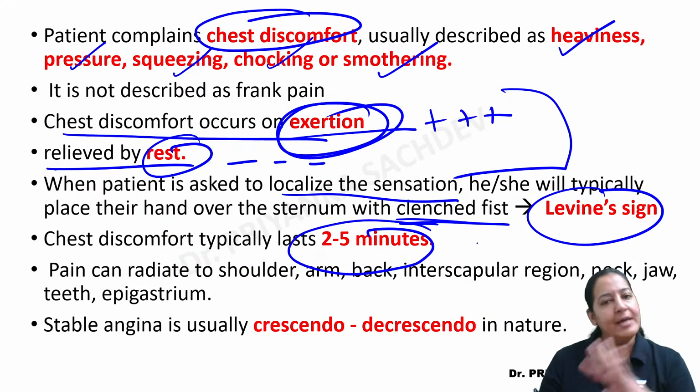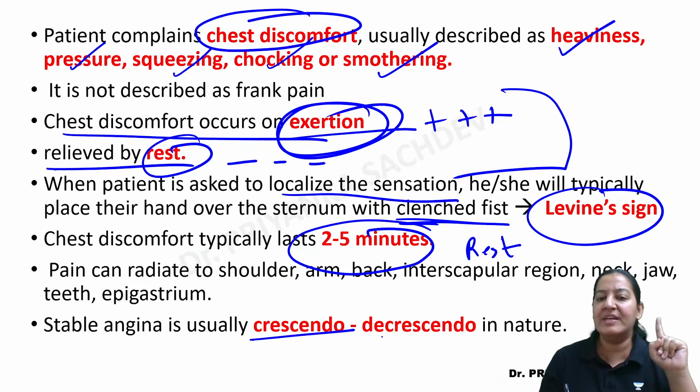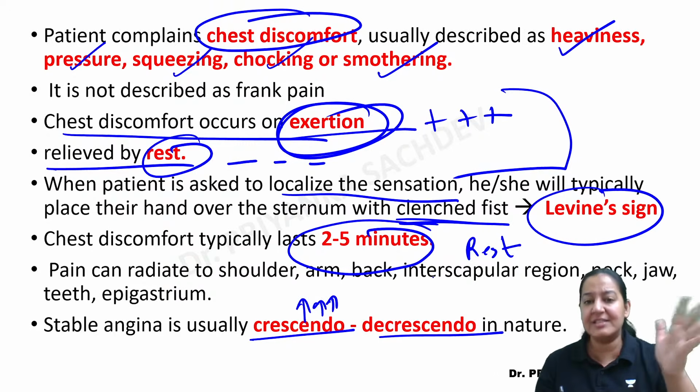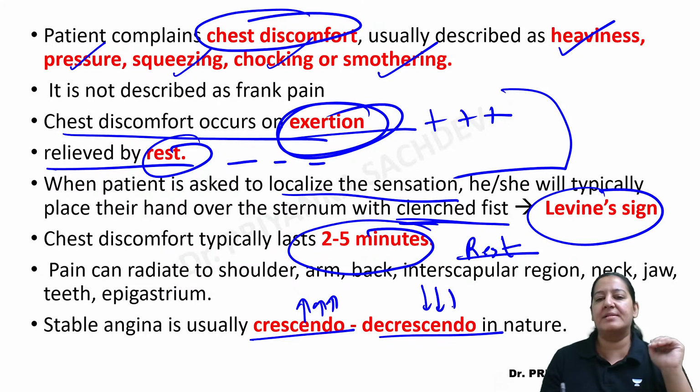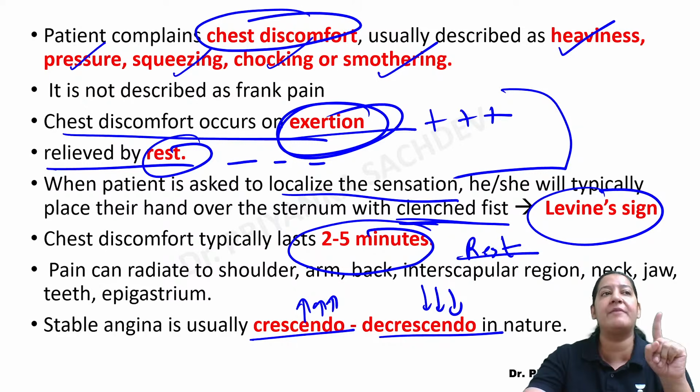After 2 to 5 minutes, the pain disappears because the patient is taking rest, right? And it is crescendo, decrescendo in nature. So first pain increases in intensity, and then once the patient is on rest, the pain decreases in intensity. So this is the classical scenario of the first type of angina.